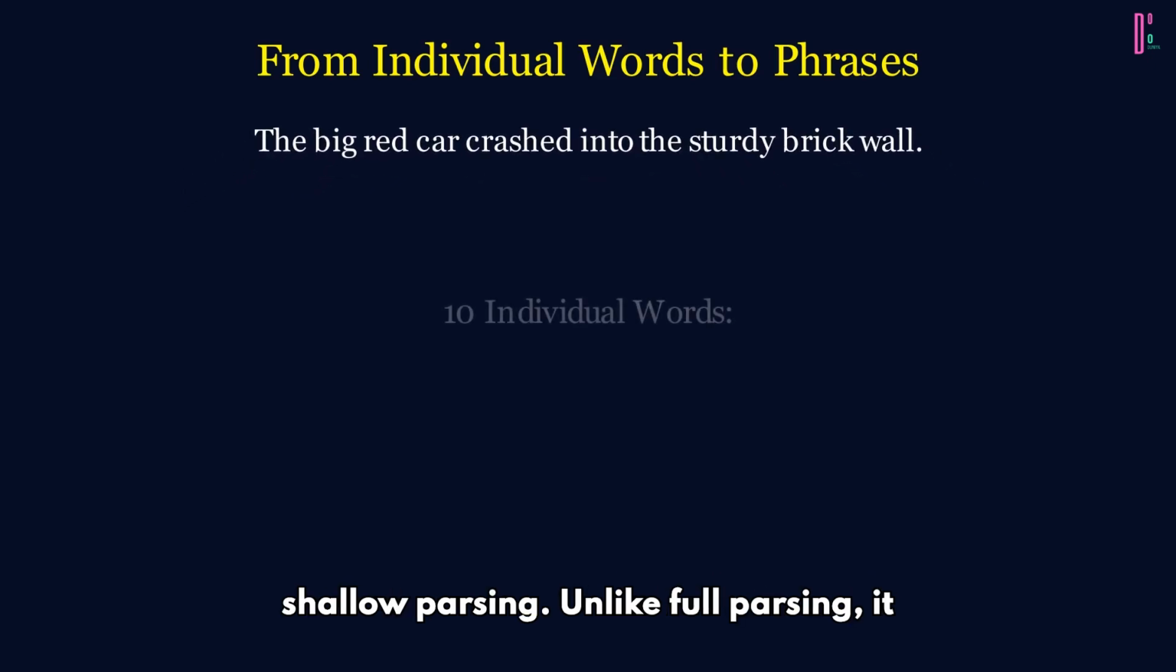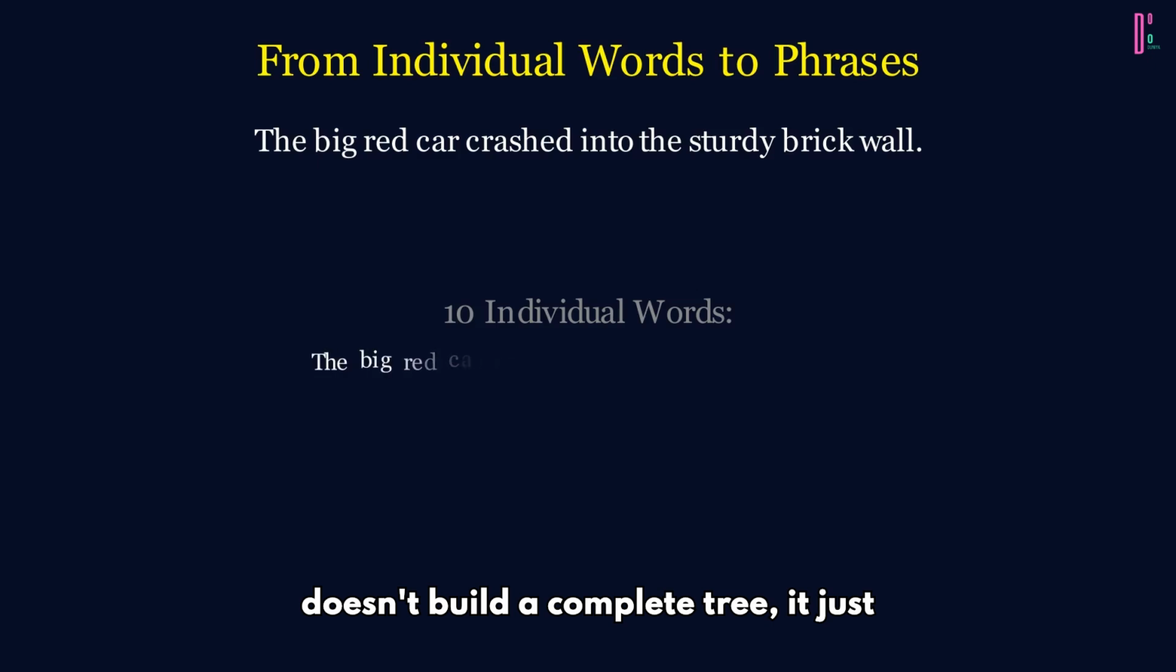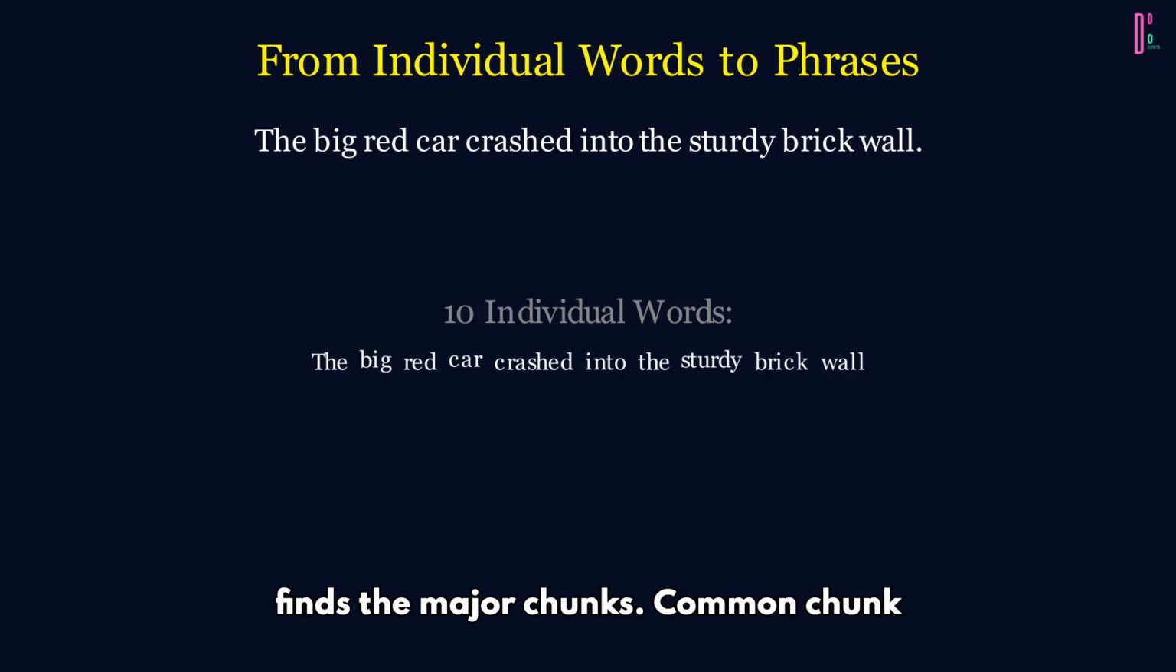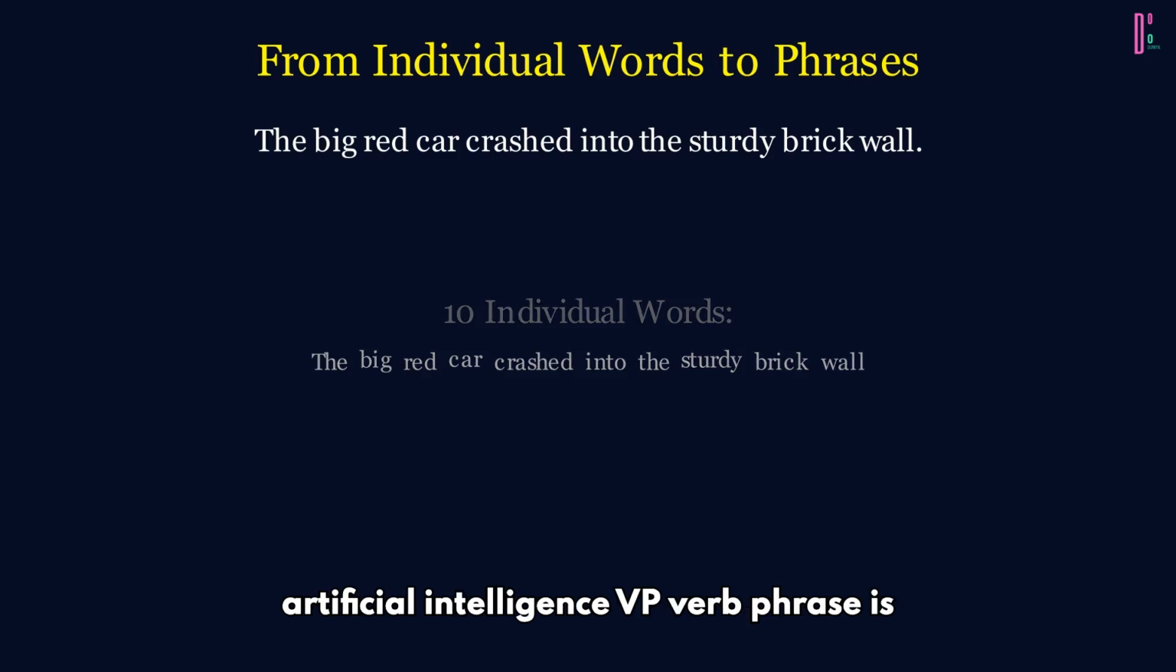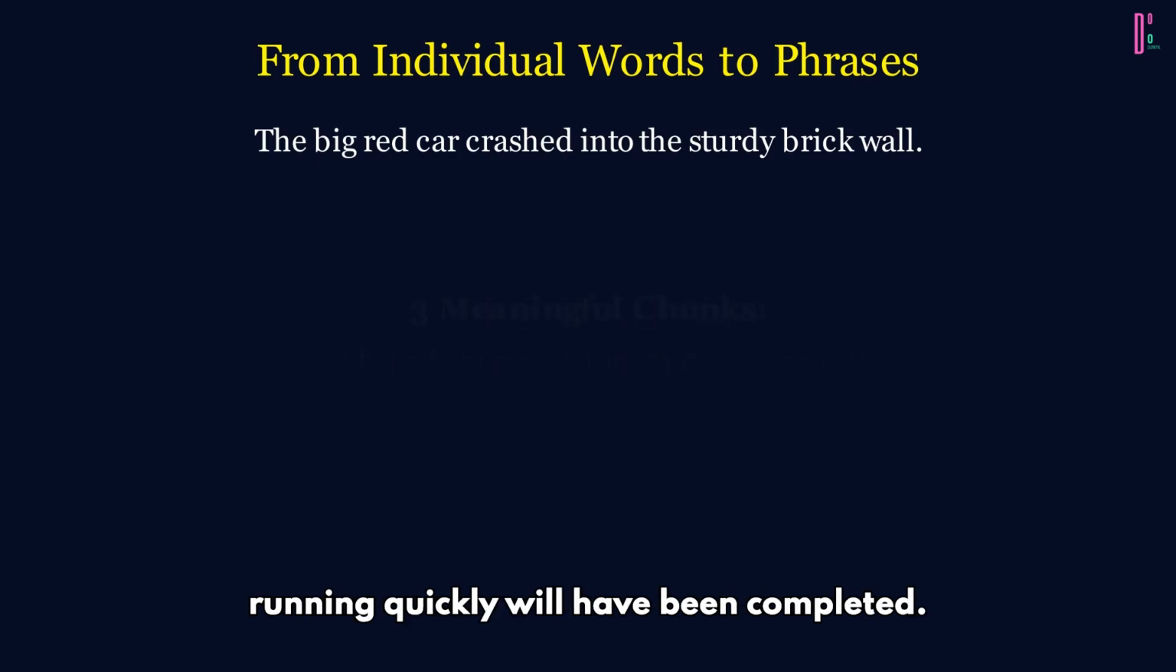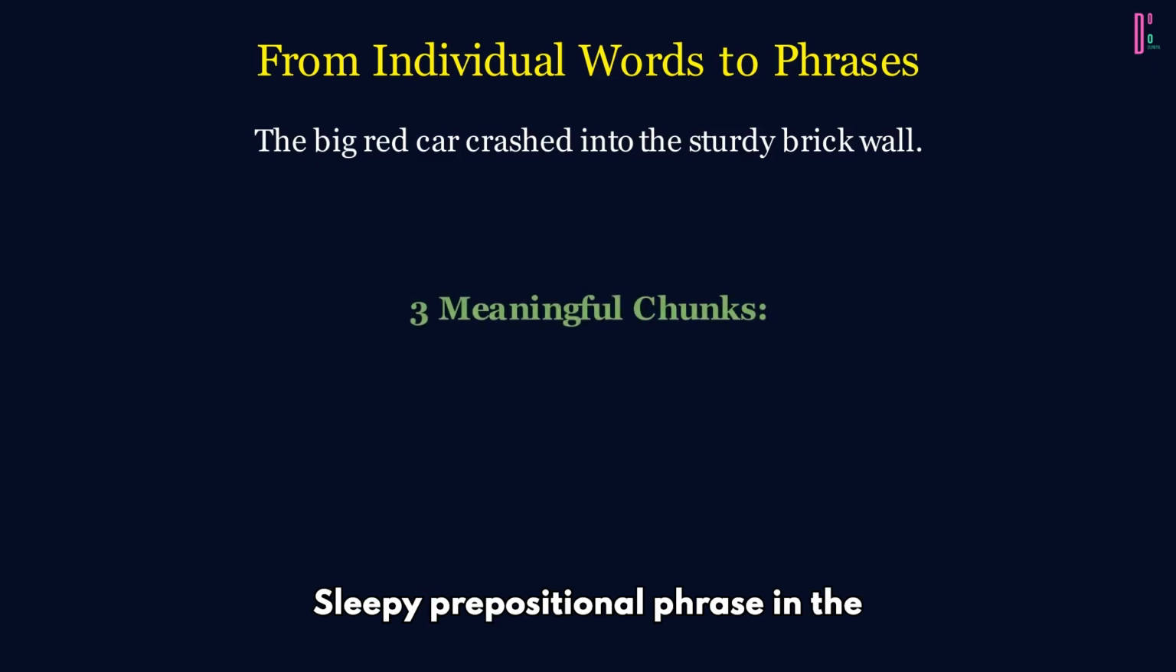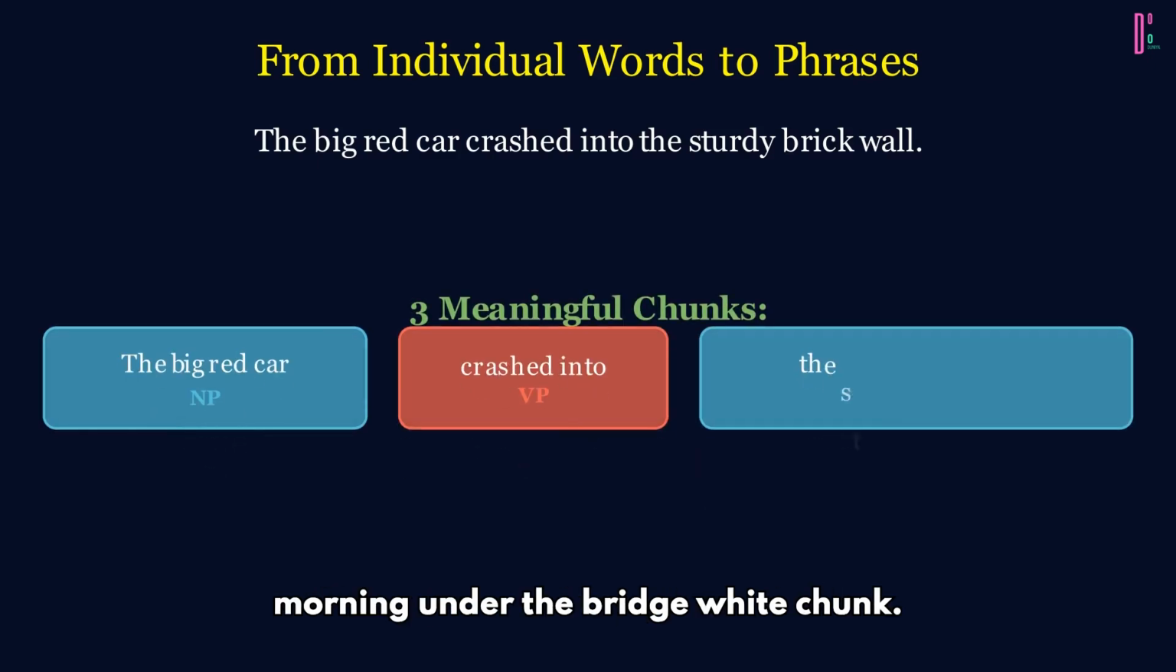This is called shallow parsing. Unlike full parsing, it doesn't build a complete tree. It just finds the major chunks. Common chunk types: NP, noun phrase, the tall building, artificial intelligence. VP, verb phrase, is running quickly, will have been completed. PP, prepositional phrase, in the morning, under the bridge.